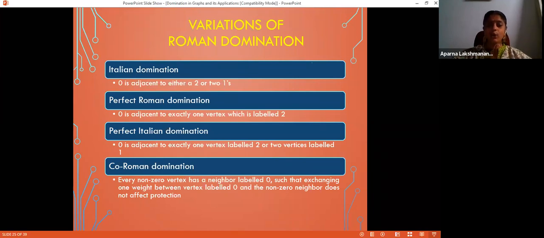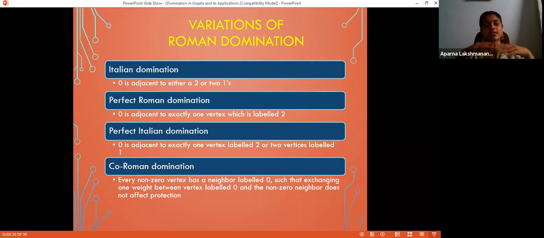Then comes co-Roman domination. Let us see what it is. Every non-zero vertex has a neighbor labeled 0. Okay. So if in a place an army unit is placed, there is one region which is secured only by this army unit. So every non-zero vertex has a neighbor labeled 0 such that exchanging one weight between the vertex labeled 0 and the non-zero neighbor does not affect the protection.